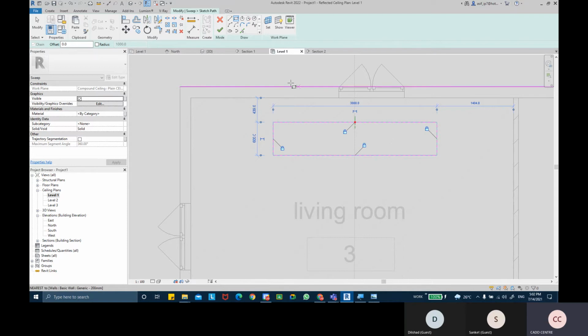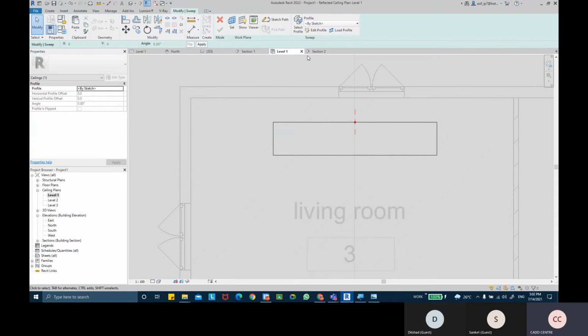And once your path has been created, we'll click on finish edit mode because we have completed the path shape. Now we need to create the profile. So we're going to take edit profile, right?